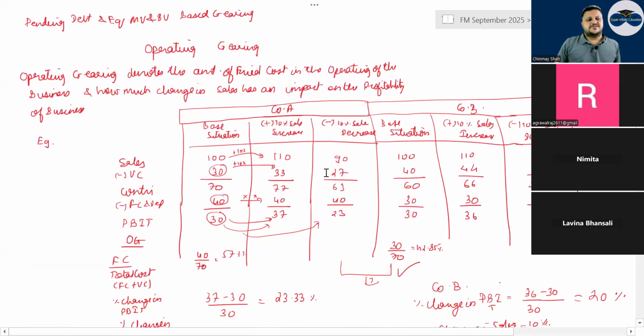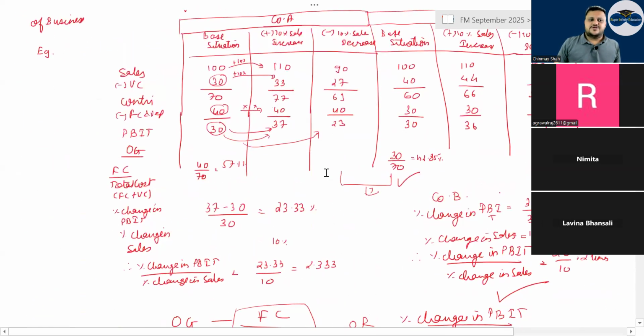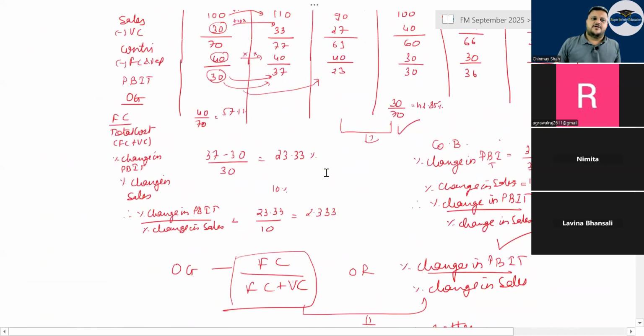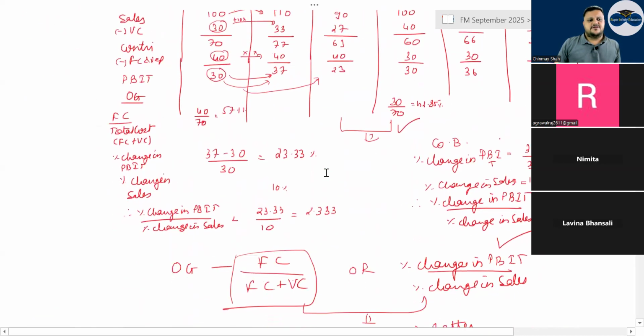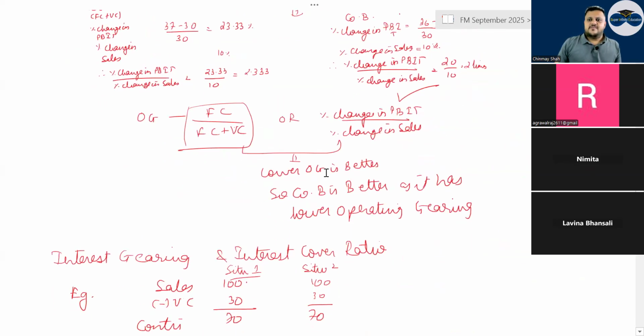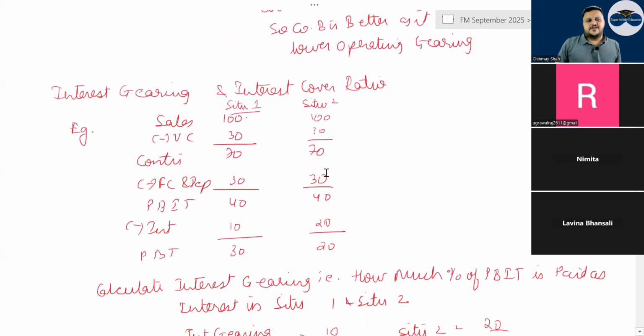Then operating gearing, the formula is fixed cost divided by total cost, or percentage change in PBIT divided by percentage change in sales. Or also fixed cost divided by variable cost could be the formula. Lower the operating gearing, better it is.